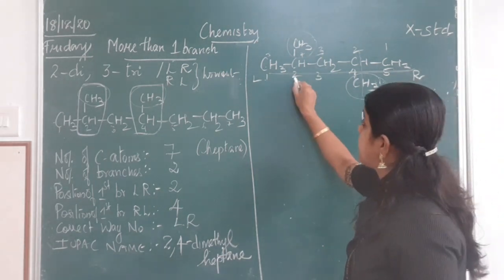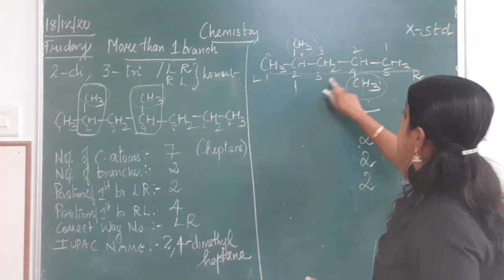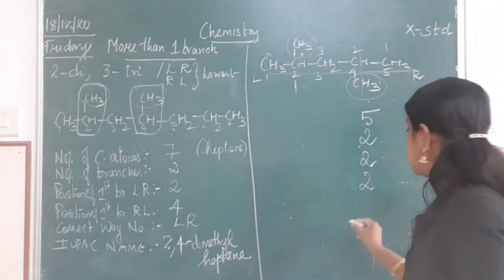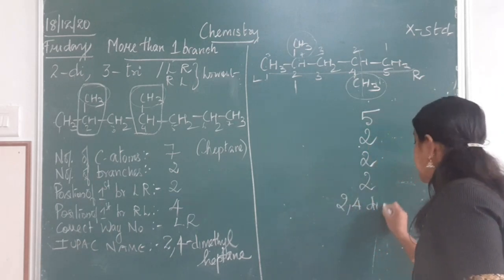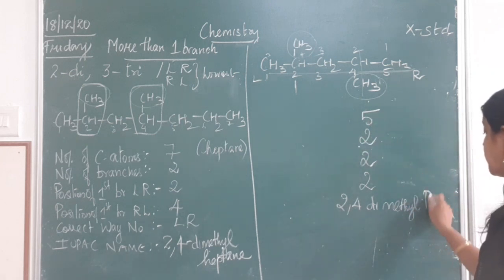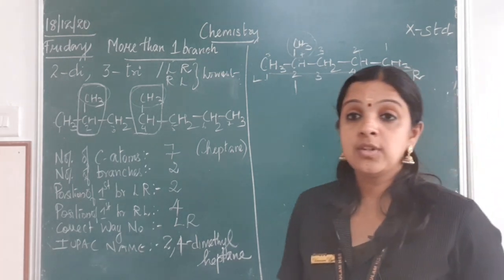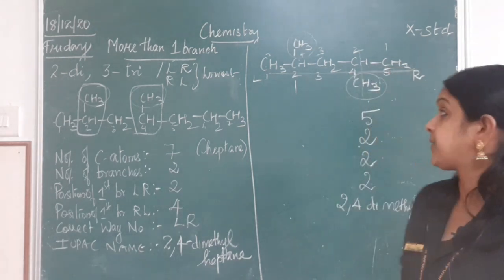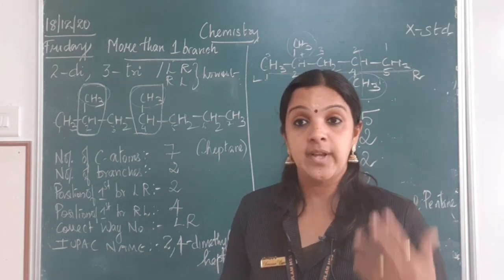So when I count from left to right, second carbon is having the position and the fourth carbon is having the position. So it will be 2, 4 dimethyl. Since it is 5, you will write as pentane. Understood? This is how we need to do it. If there are 3 methyl groups, you put 2, 3, 5 trimethyl.